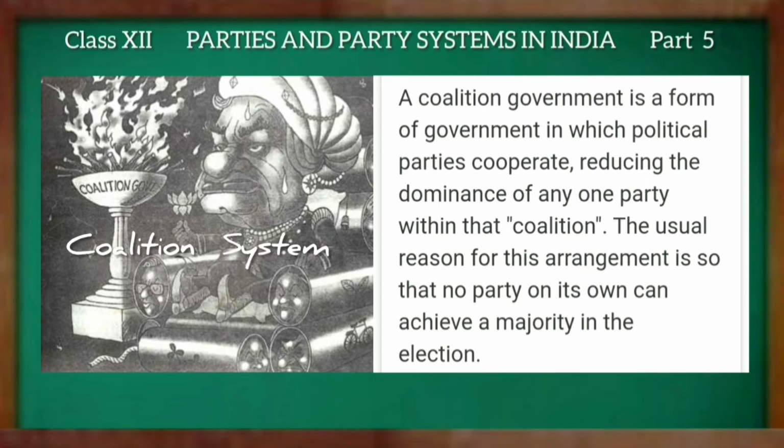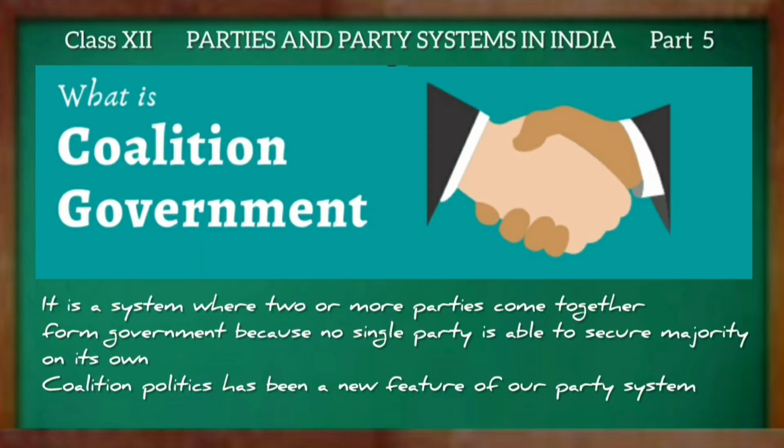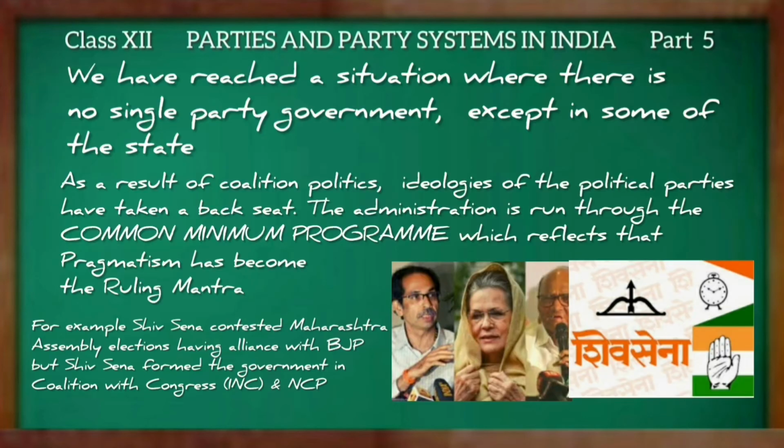Students, the coalition system is a system where two or more parties come together to form government because no single party is able to secure a majority on its own. Coalition politics has been a new feature of our party system, and we have reached a situation where there is no single party government except in some of the states. As a result of coalition politics, ideologies of the political parties have taken a back seat. The administration is run through the common minimum program, which reflects that pragmatism has become the ruling mantra.